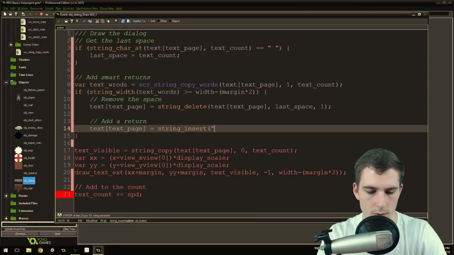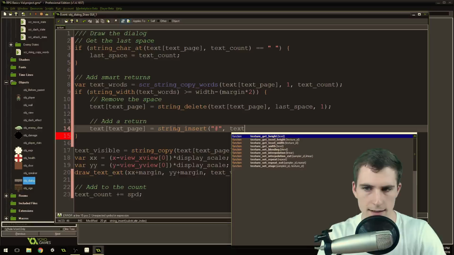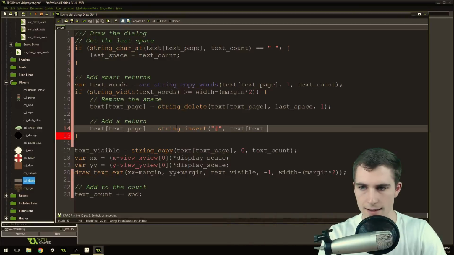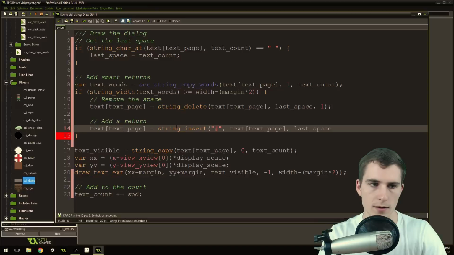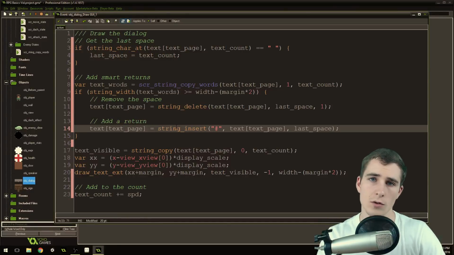And this thing that we're going to insert is a return character. Text page, that's the string that we're going to enter it into, right? Which we've been accessing this whole time. And then last space, so we're going to insert it into where the last space known was.